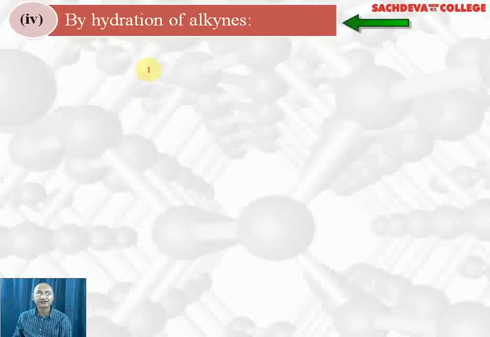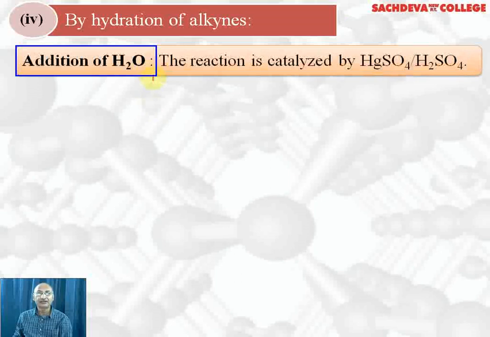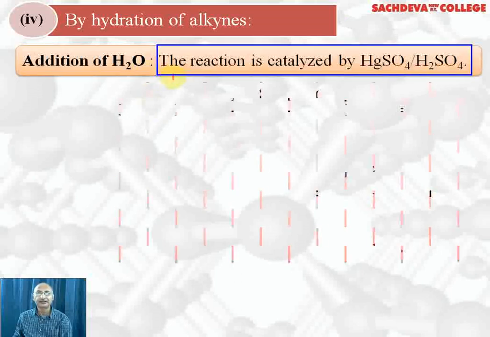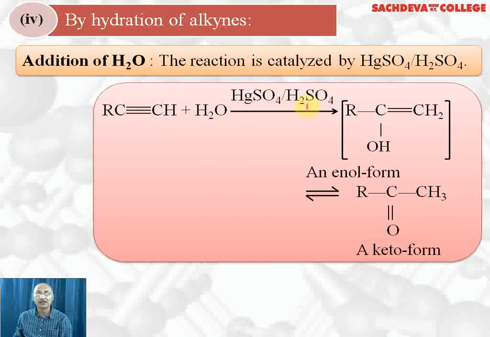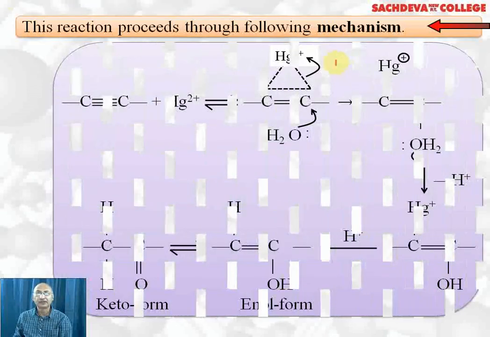Next, we are taking hydration of alkynes. It's very important. In the addition of water to alkynes, the reaction is catalyzed by mercuric sulfate and H2SO4. This is an alkyne. We are adding water in the presence of sulfuric acid and mercuric sulfate. The OH group will attack here and H will attack here, and the triple bond will change to a double bond. This is called the enol form. The enol form is unstable. It will change to the ketone form. How? H will shift to this carbon, whereas the double bond will shift here, and we get the keto form by rearrangement or tautomerization.